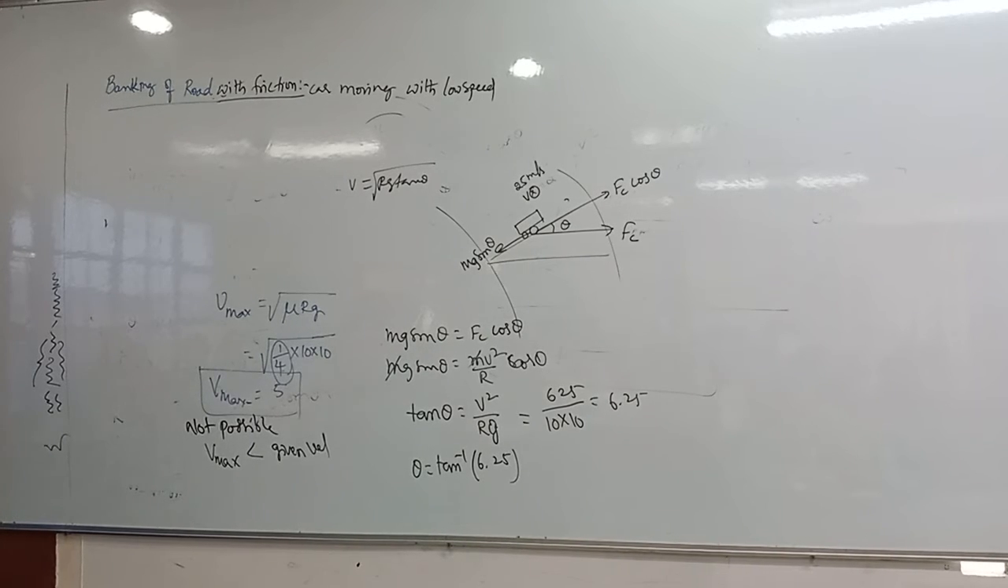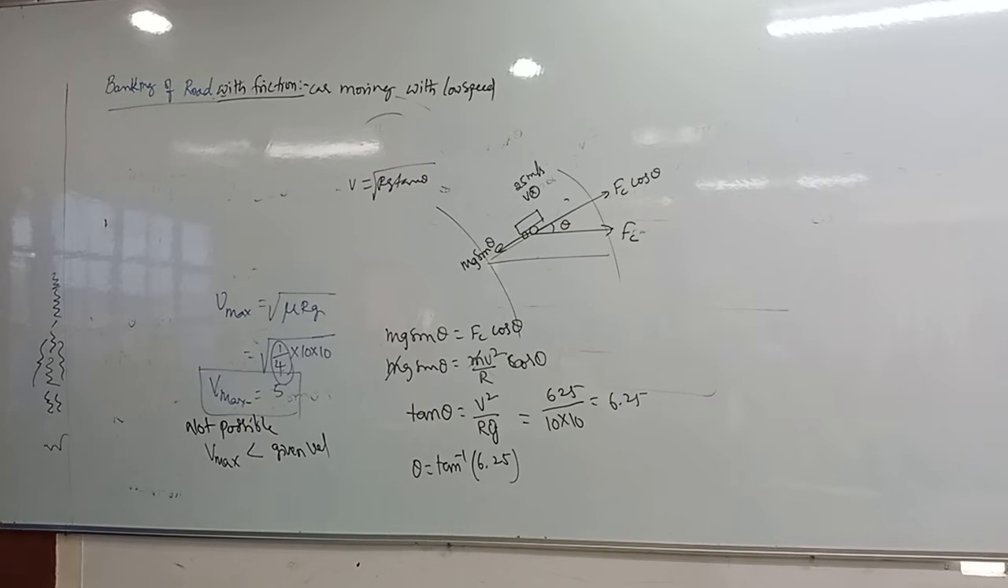0.4 I said is mu. 4 by 10, radius 20, na? G is 10. Root 100... 80. Yes, root 80 is correct. Root 80 is 4 root 5. You got that? What is the formula? V is equal to under root mu r g. That's it. Nothing else is there.